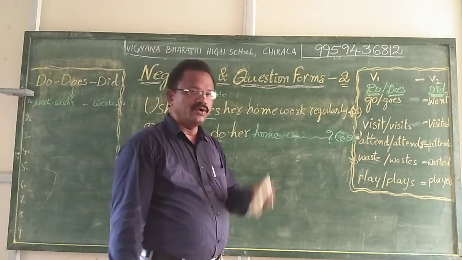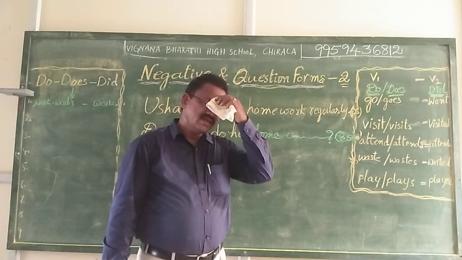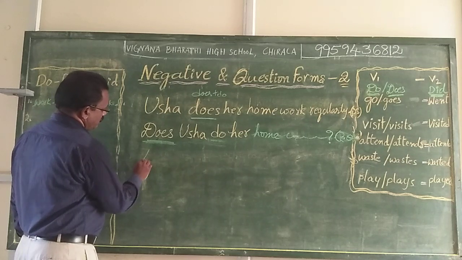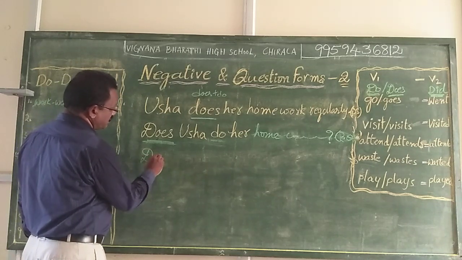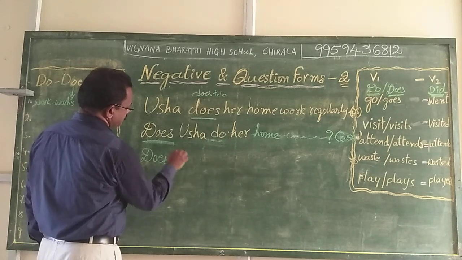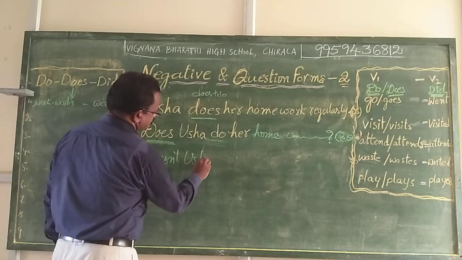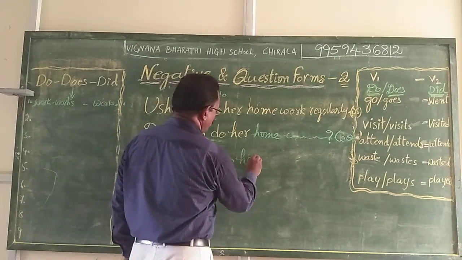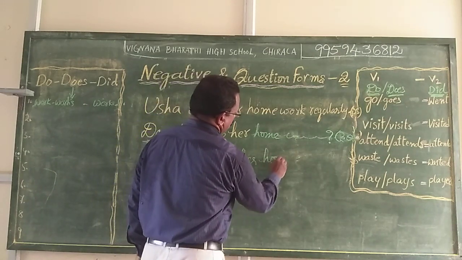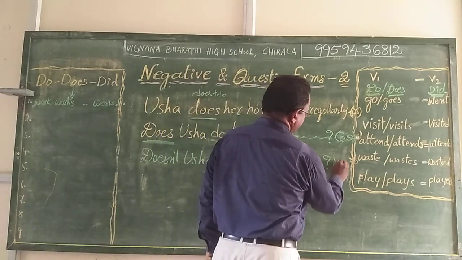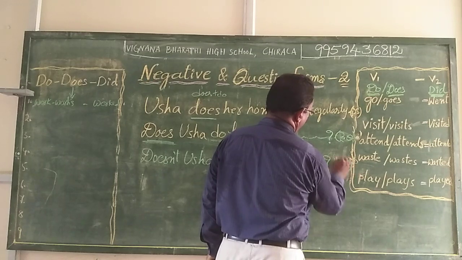If Usha is not doing her homework regularly, you can make a conversation with negative question form like: doesn't Usha do her homework regularly? This is a negative question form.